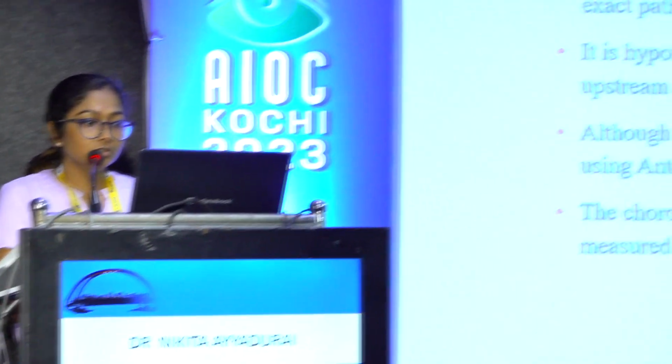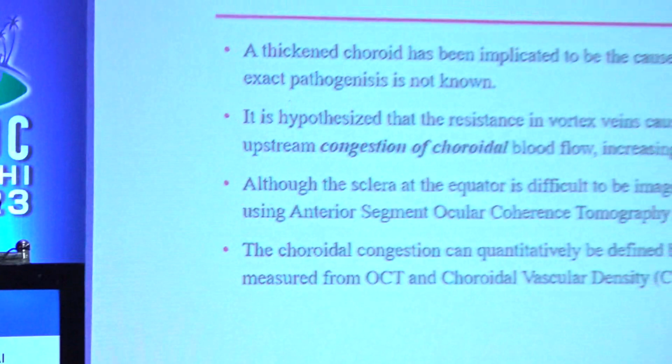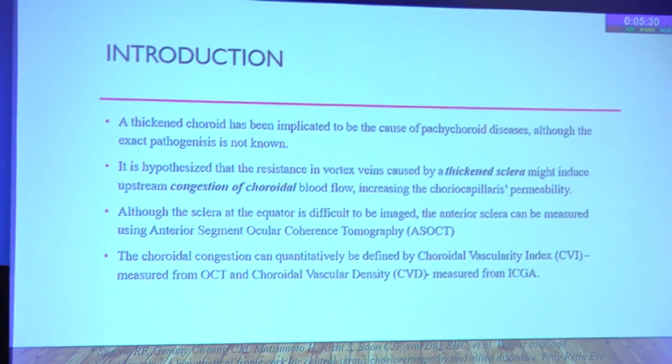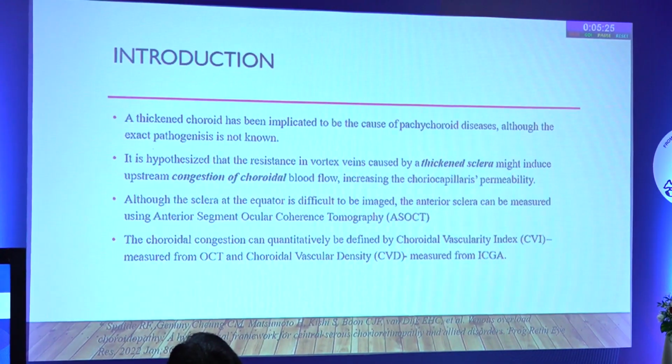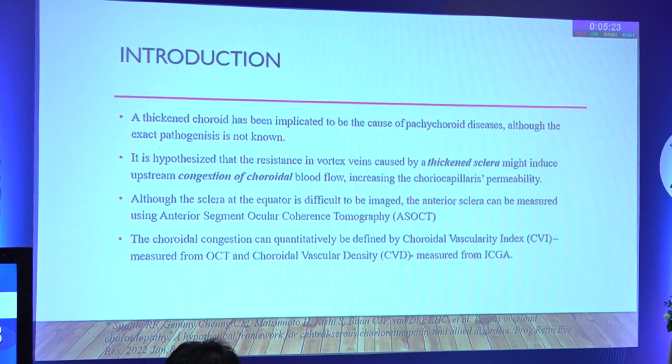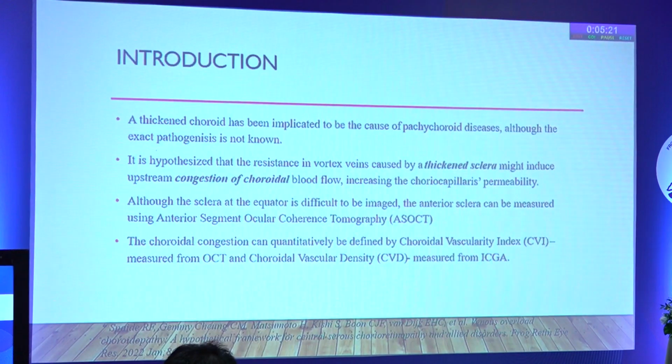To study this hypothesis, we need to find the thickness of the sclera at the level of the equator and also quantify the congestion of the choroid. But the sclera at the equator is difficult to image, and the anterior scleral thickness can be measured with the help of ASOCT, and the choroidal congestion can be quantified with the help of indices like choroidal vascularity index